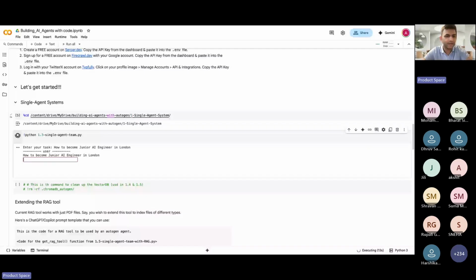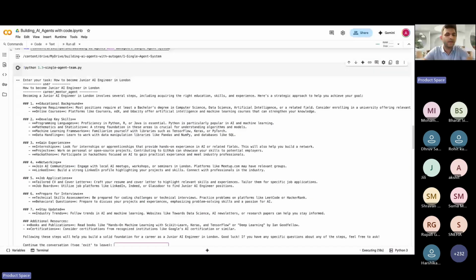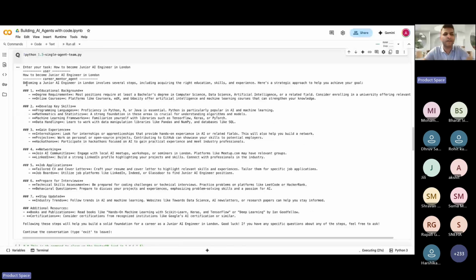Okay, so it has acted on it and it has given you all the information, right? Becoming a junior AI engineer in London involves several steps, including acquiring the right education, developing key skills, gaining experience, networking, and job applications. It has listed them, right? So I hope you got the answer, Saransh.